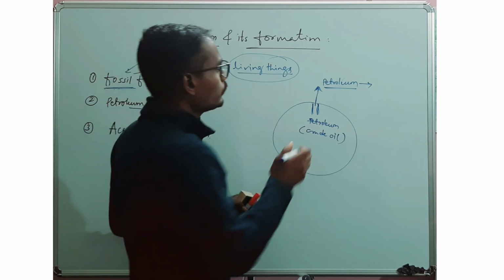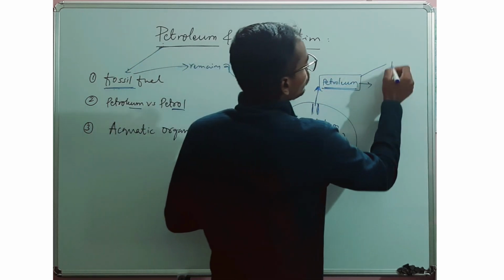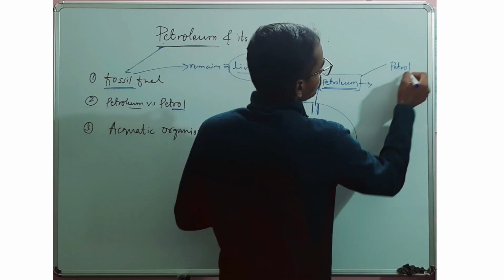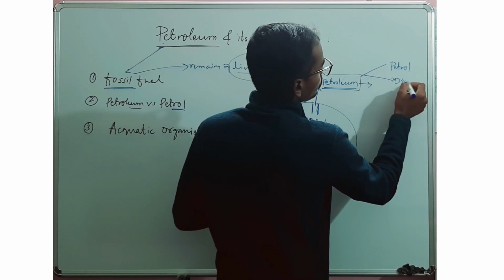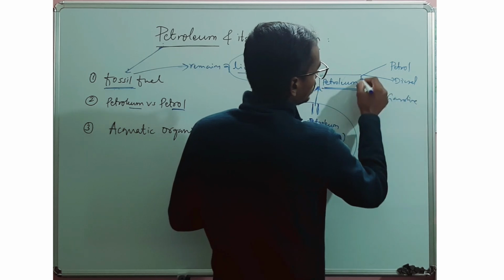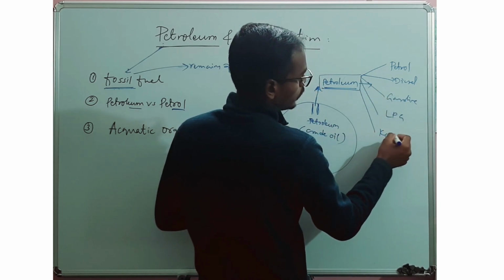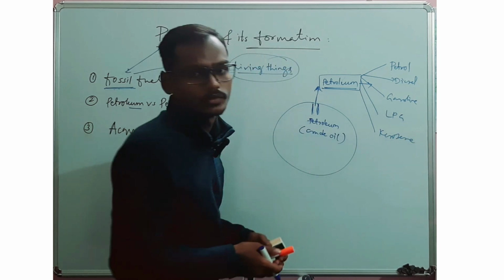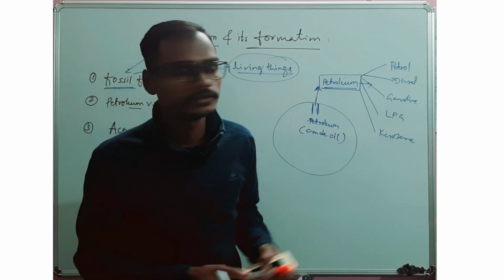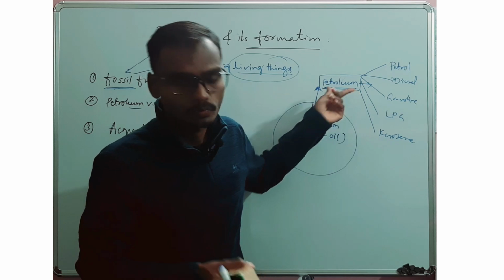When we purify this petroleum, we get petrol, diesel, gasoline, LPG, kerosene, and so many other products upon purification of petroleum.